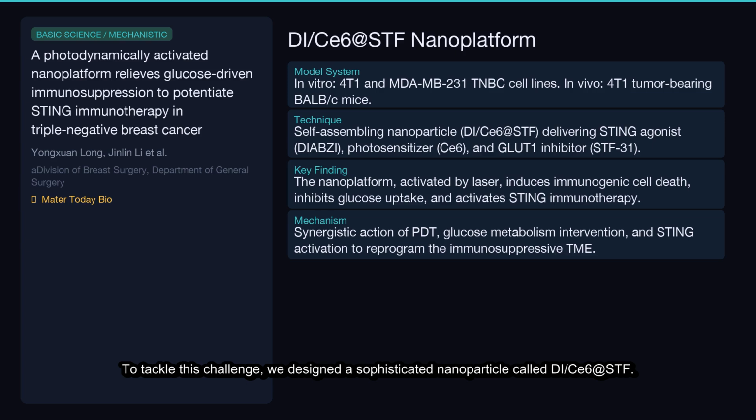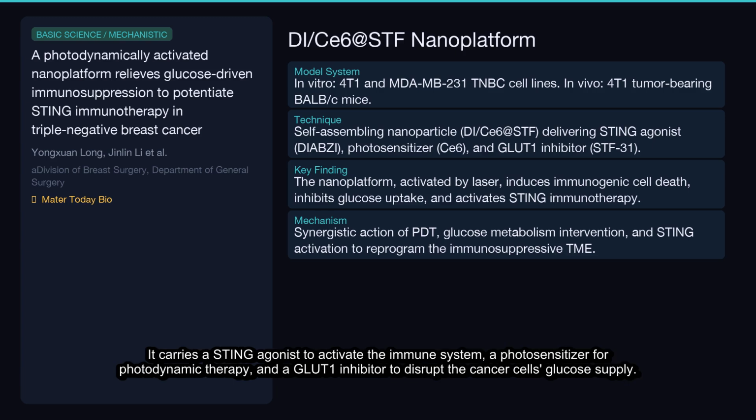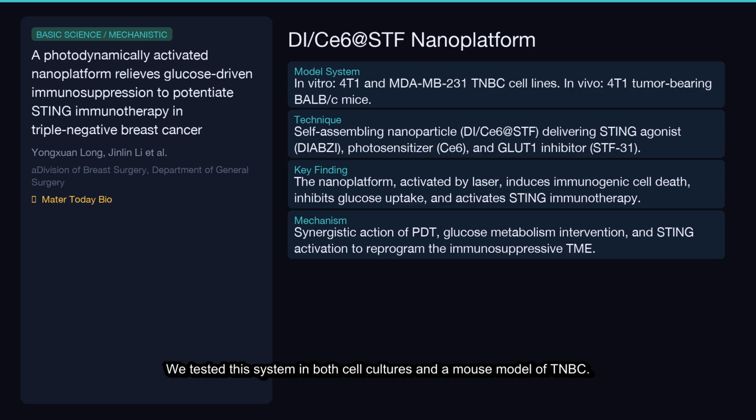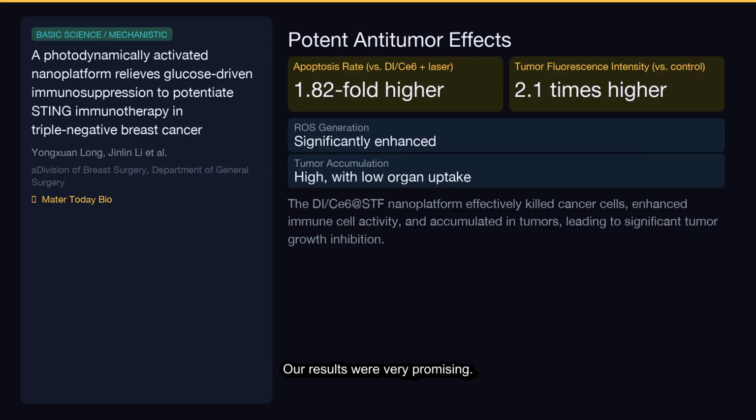To tackle this challenge, we designed a sophisticated nanoparticle called DI/SU6@STF. This nanoparticle acts as a multi-pronged attack system. It carries a STING agonist to activate the immune system, a photosensitizer for photodynamic therapy, and a GLUT1 inhibitor to disrupt the cancer cell's glucose supply. We tested this system in both cell cultures and a mouse model of TNBC. Our results were very promising.